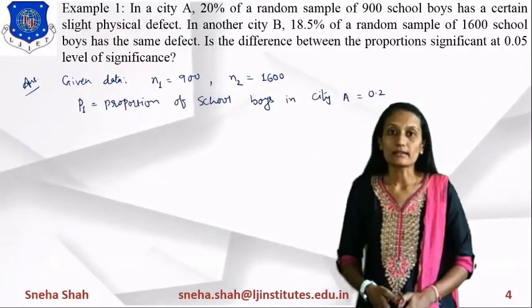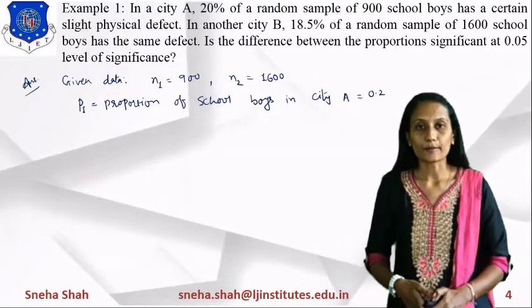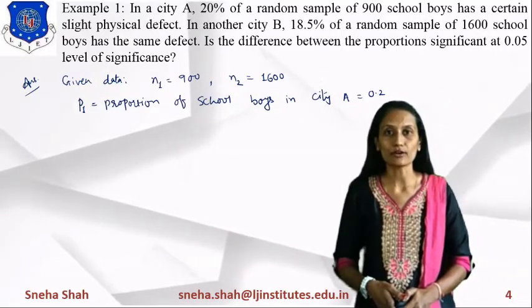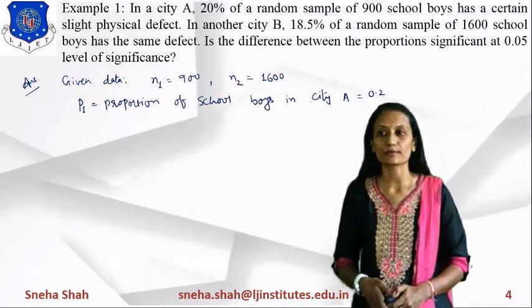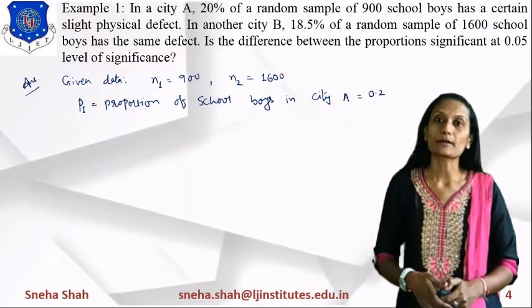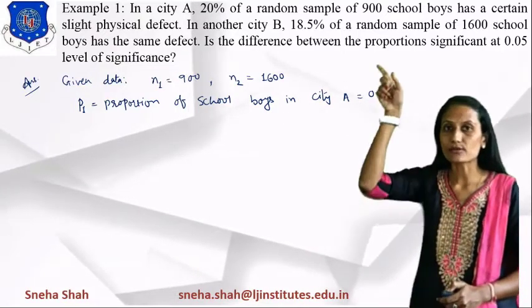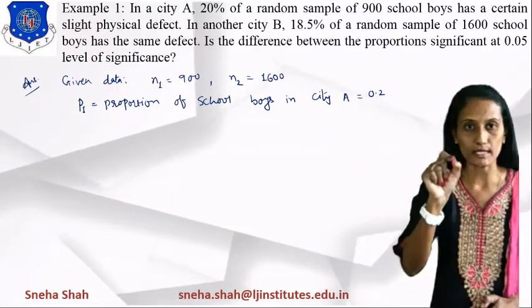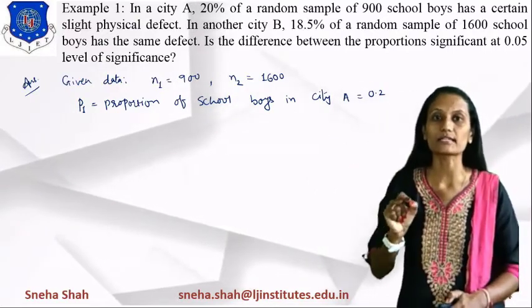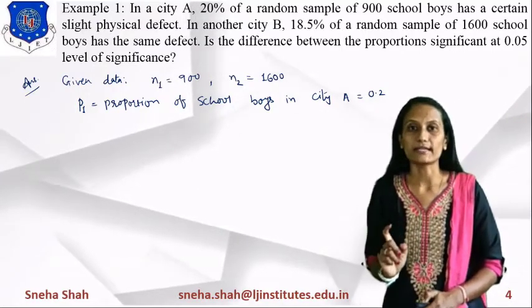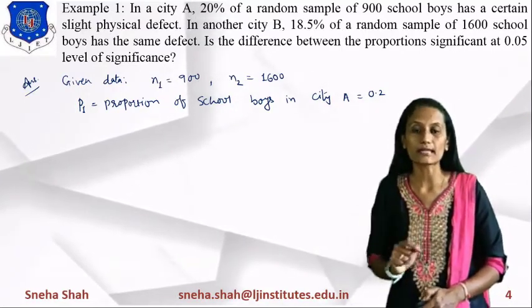Now, if we're finding the value of proportion, the first proportion is denoted by P1, and P1 equals the proportion of school boys in city A. What will be the proportion of it? As you can see, 20% is considered as 20 divided by 100, so its value equals 0.2.